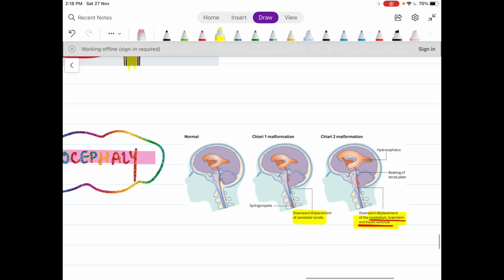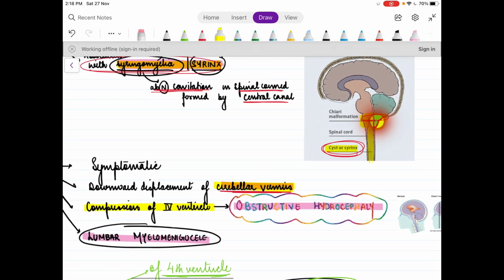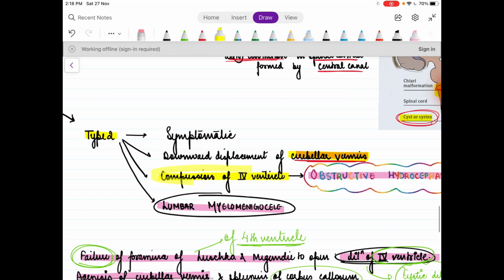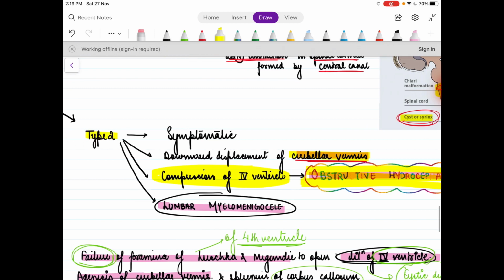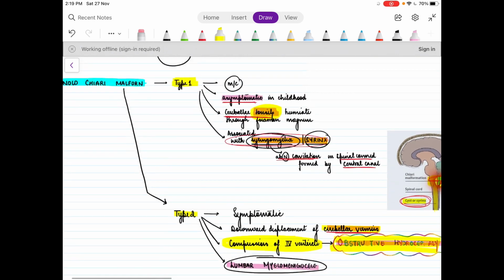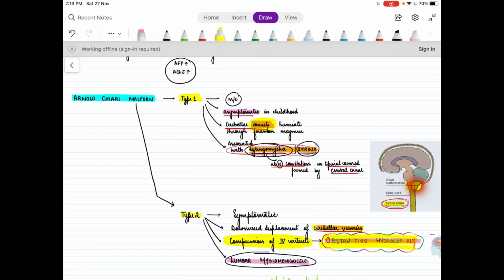Because important structures are herniated in Arnold-Chiari type 2, it causes compression of the fourth ventricle, and compression of the fourth ventricle ultimately causes blockage of the CSF outflow, leading to an increase in CSF accumulation upward to it, causing hydrocephalus, and this is known as obstructive hydrocephalus. And here it is very much symptomatic because in the child you can see the increased head diameter because of the hydrocephalus. It is also associated with lumbar myelomeningocele. Here we complete both types of Arnold-Chiari malformation.